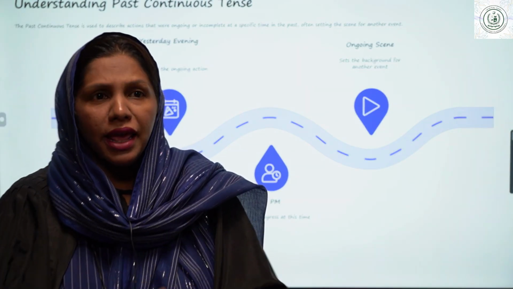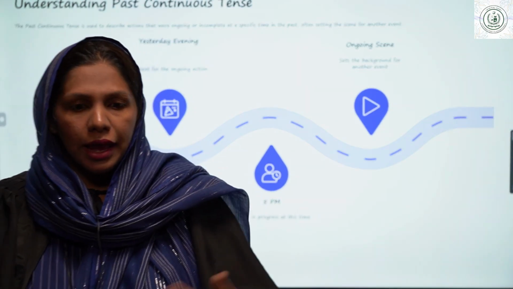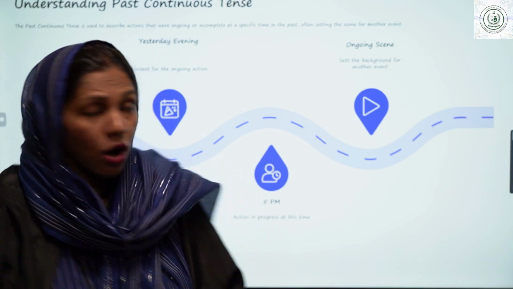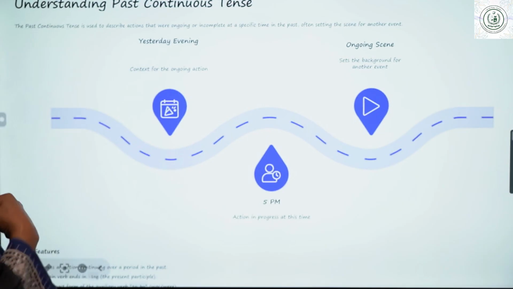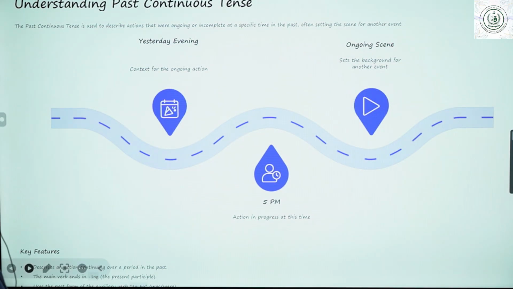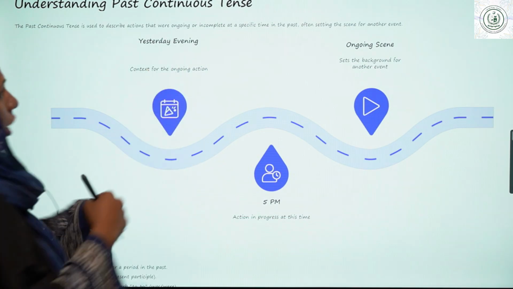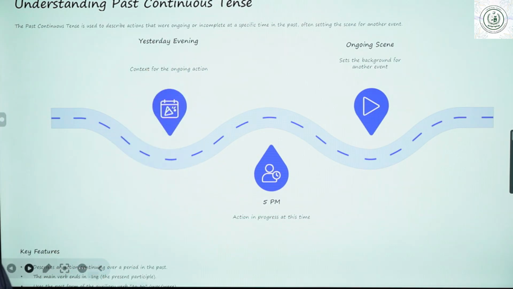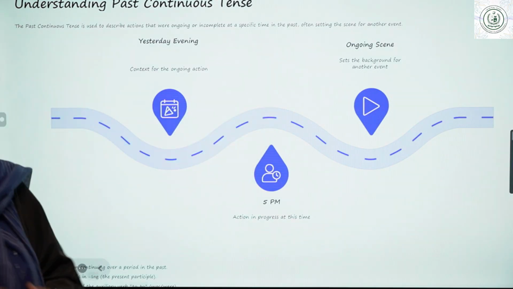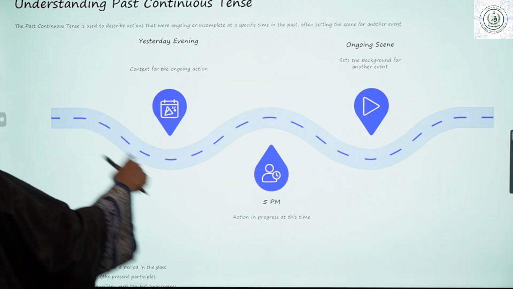You are studying. You are sitting. I am standing. These actions are actually going on. So the past continuous tense is used to describe actions that were ongoing or incomplete at a specific time in the past, often setting the scene for another event. You can see the past as well.